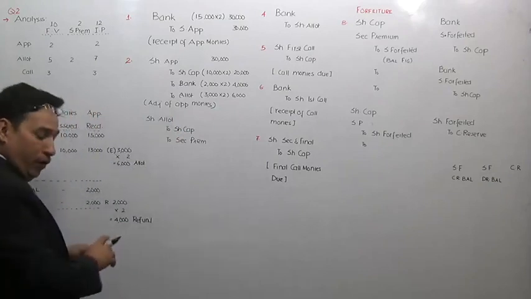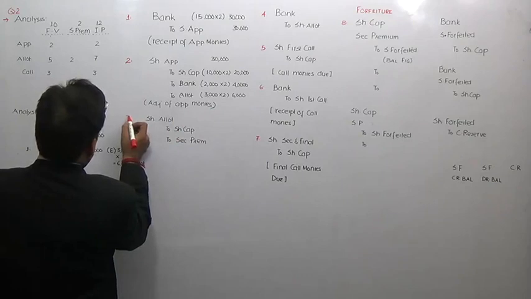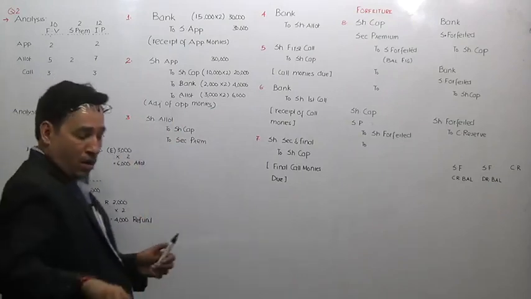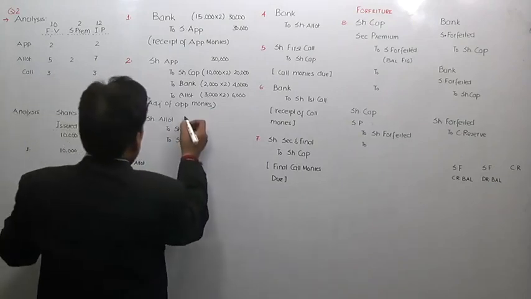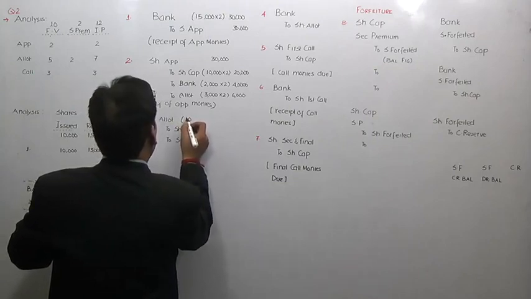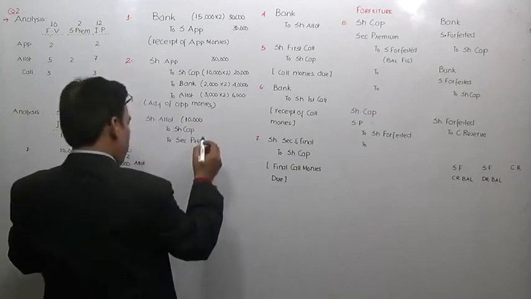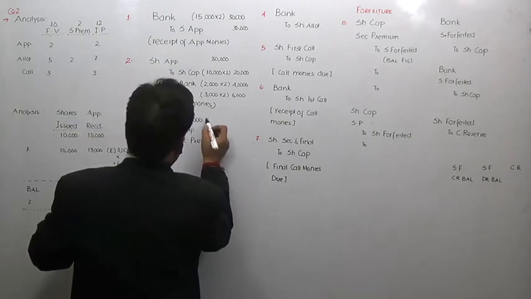Now, we will move over to entry number 3. In this particular case, we find that the number of shares issued is 10,000. So obviously you are going to write 10,000. Number 1. Number 2 is,